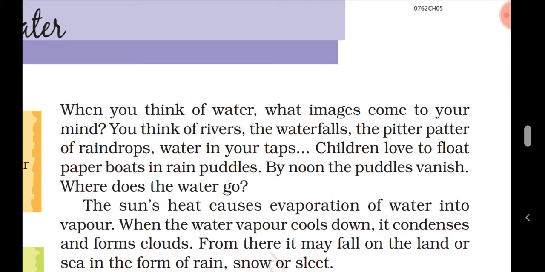Children love to float paper boats in the rain puddles. By noon, the puddle vanishes. Where does the water go? The sun's heat causes evaporation of water into vapor. When the water vapor cools down, it condenses and forms clouds. From there, it may fall on the land or sea in the form of rain, snow or sleet. Let's understand this by the pictures.